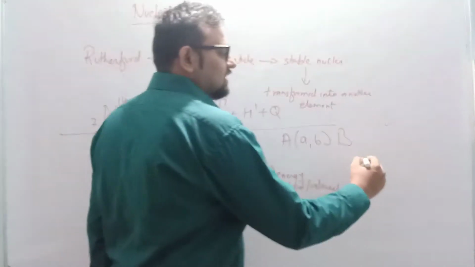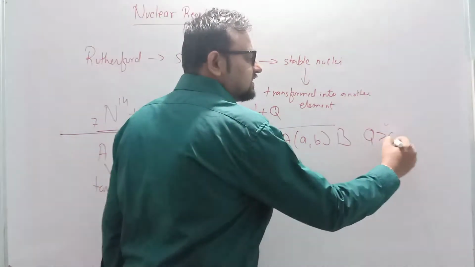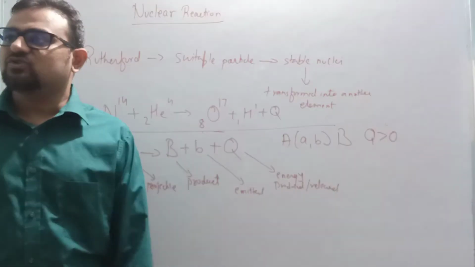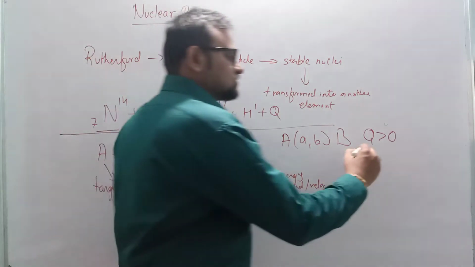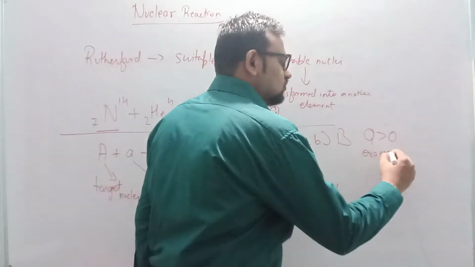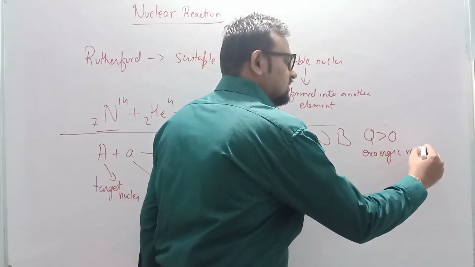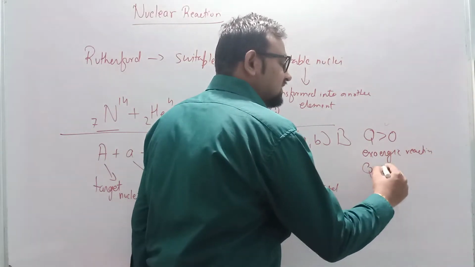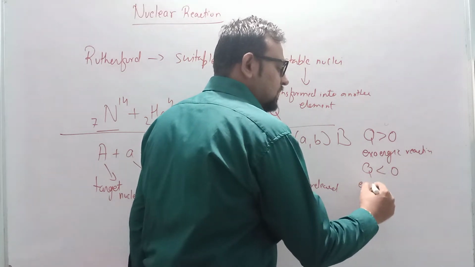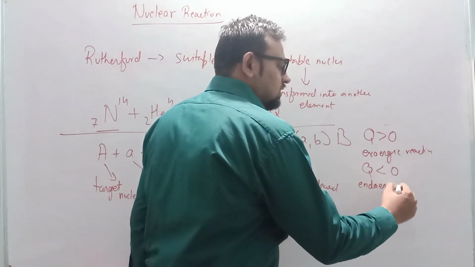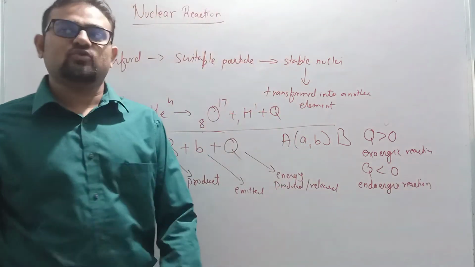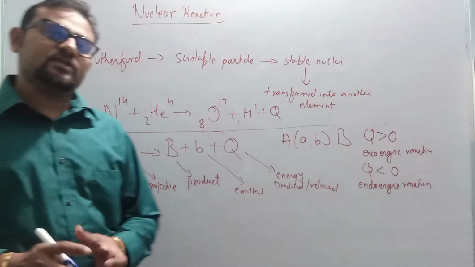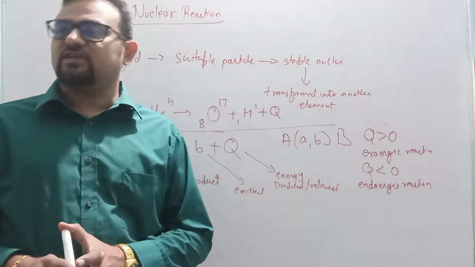Now if the value of Q is greater than 0, it is called exoergic reaction. And if Q is less than 0, then it is called endoergic reaction.